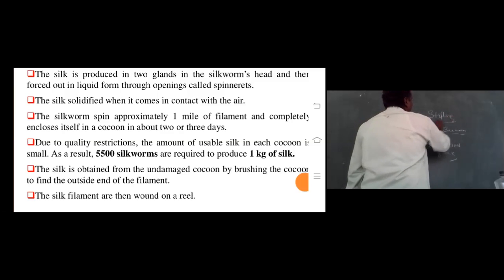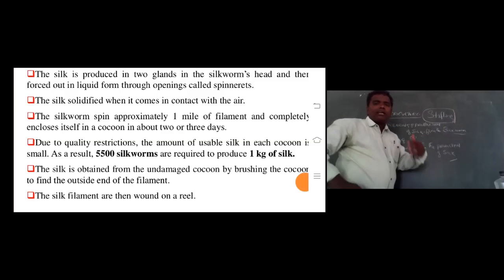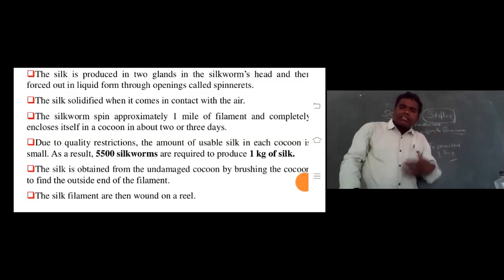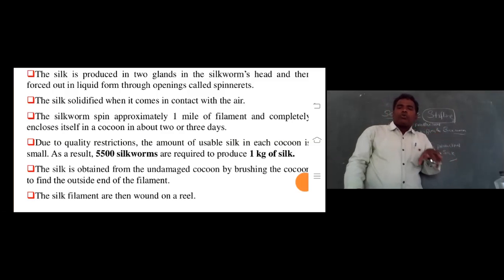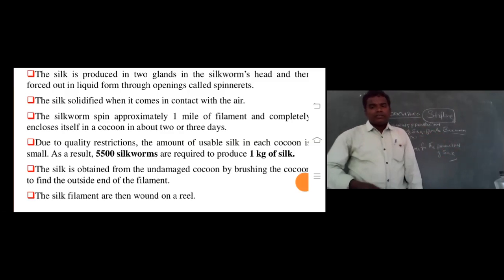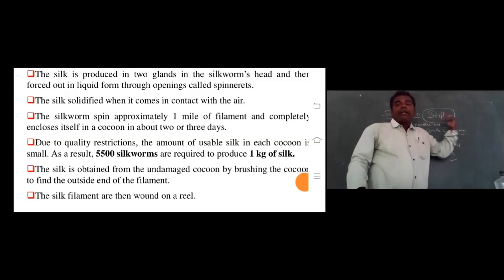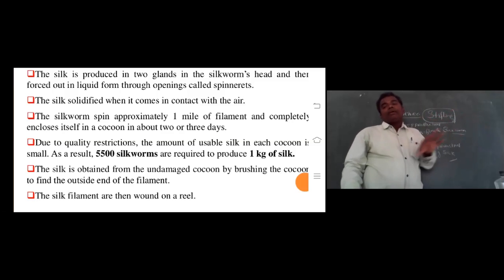Remember one thing. Stifling means what happened before the collection of these fibers, that means silk thread. The cocoons are going to be boiled to kill the cocoons, and then the threads are collected. That killing of cocoons is called stifling, by mechanical method or chemical method.